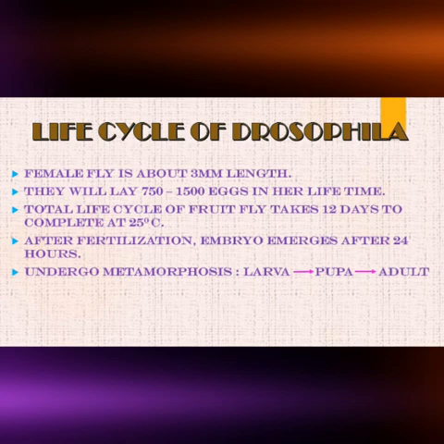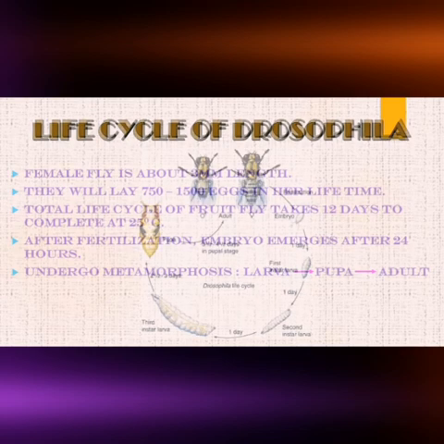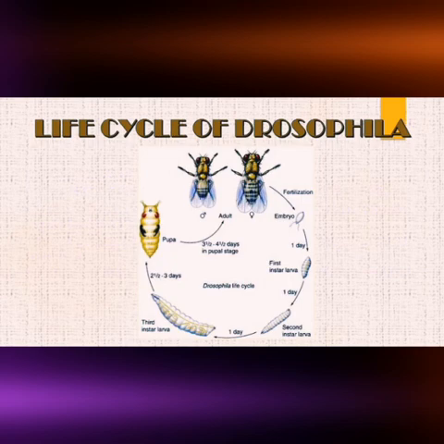After fertilization, embryo emerges approximately 24 hours and embryo undergoes successive molts to become first, second and third instar larva, followed by pupal stage. In pupal stage, metamorphosis takes place followed by the emergence of adult fly.